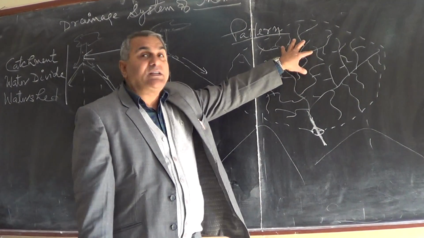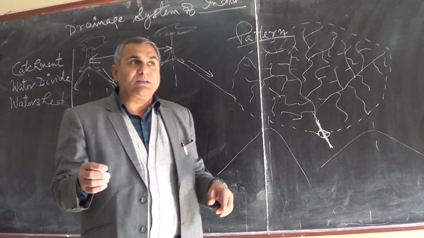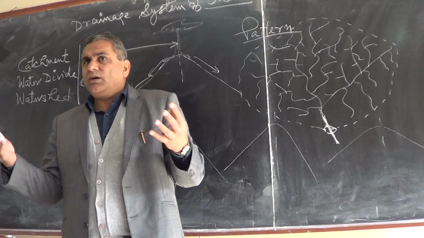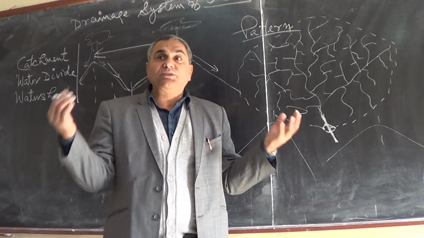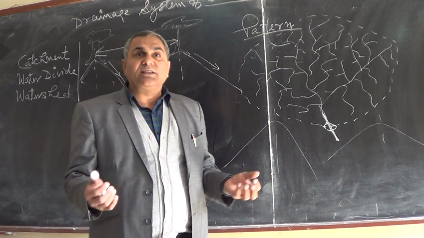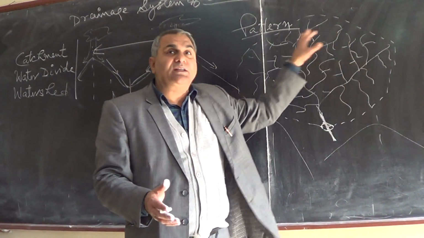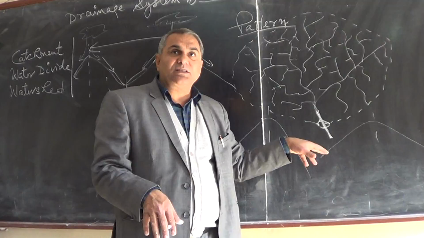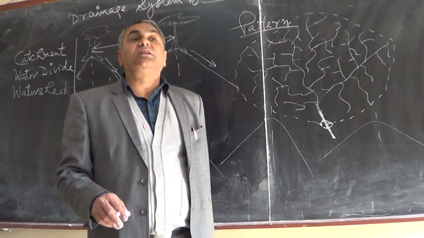Management means how much water this area is receiving, and in which season. Like we make a budget of water: water budget, water account, water audit. Like we make the financial budget of India, every year how much money is coming, from where it is coming, how it is going out. Same way, in which season, in which months water is coming, how much water is coming and how it is discharging. That flow of water in a river is called river regime.